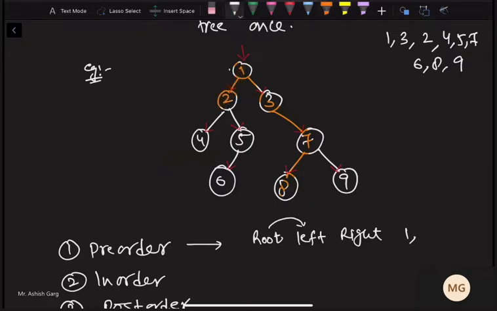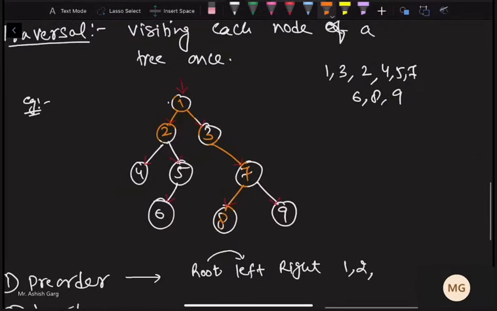This left again becomes a root for the current subtree. So I will output 2. Then do we have another left to this root? So we will go to the 4th node. So we will write 4 here. Then do we have left of 4? No. After left, where are we going? Right. Do we have right here? No. So we cannot go left or right.